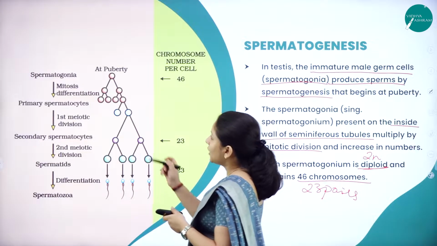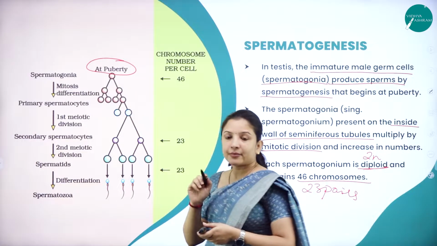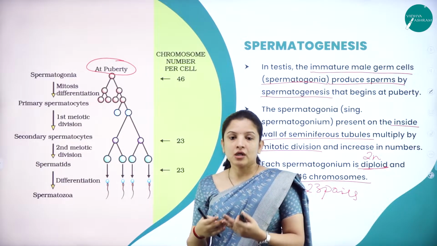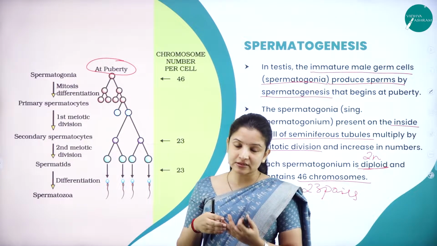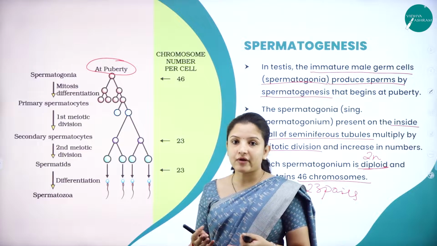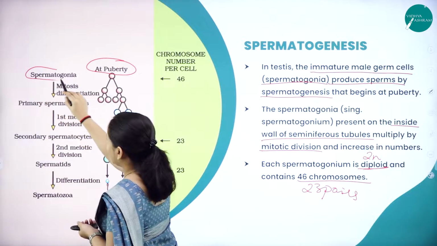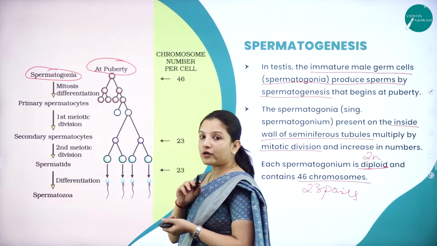As you can see, once the male reaches puberty, his seminiferous tubules will start to become mature. When the seminiferous tubules start to mature, the cells in the seminiferous tubules tend to divide. That is, the spermatogonia tend to divide. By what division?